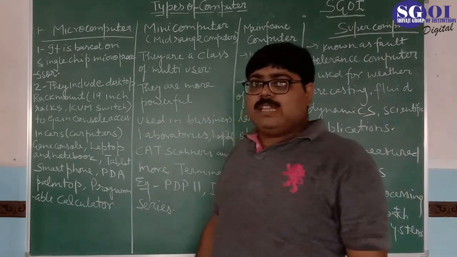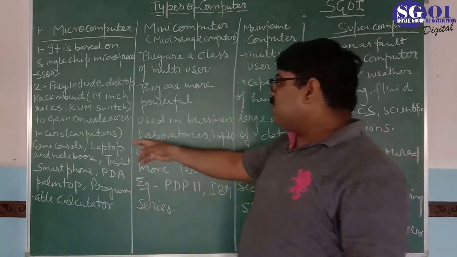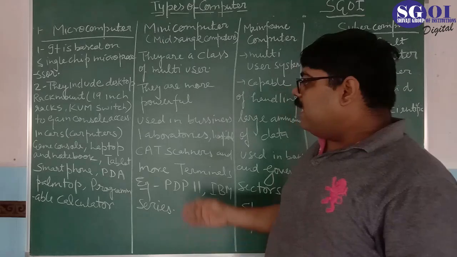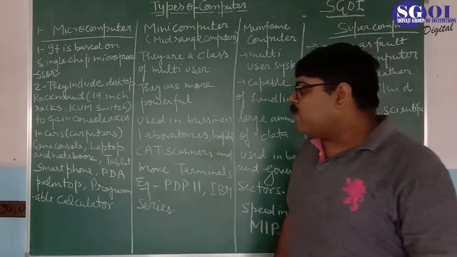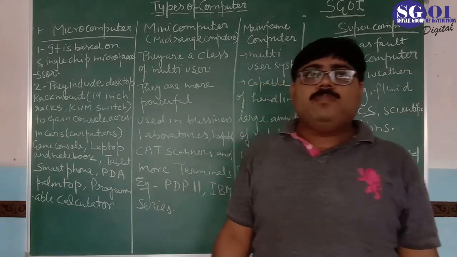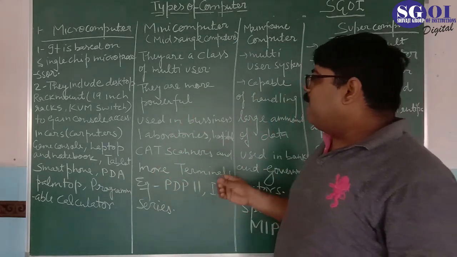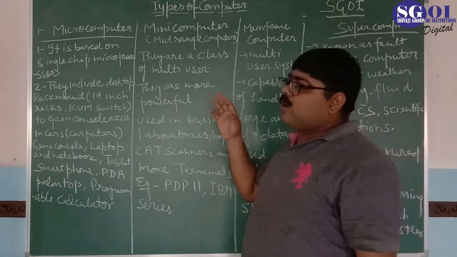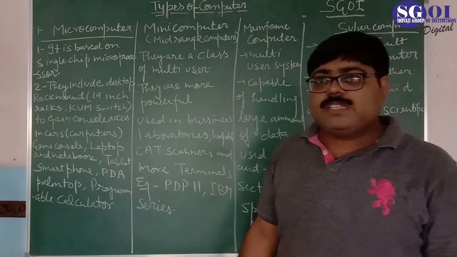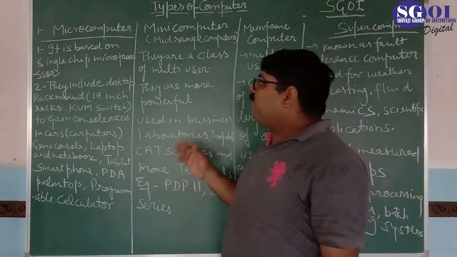And you see that in cars we use computers, that is car computers, and there are game consoles, laptops, notebooks, pocket PCs, smartphones, PDAs, palm tops, all the things which are created based on a single chip, that is microcomputers. They are used in offices, in schools, and in every place of life.